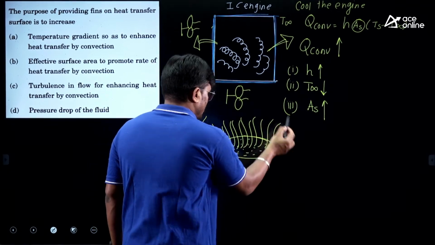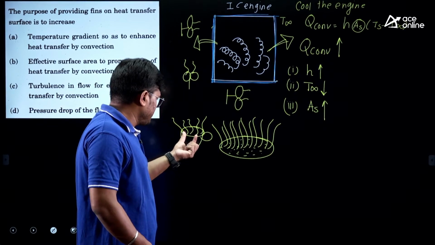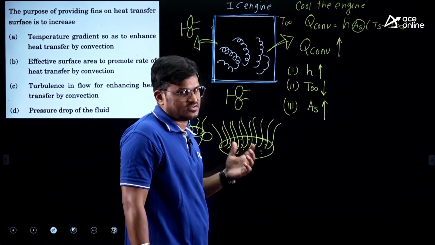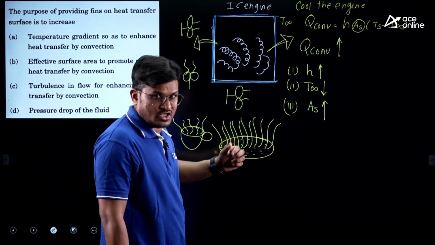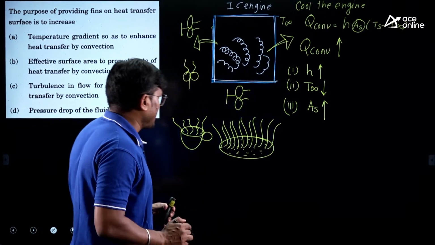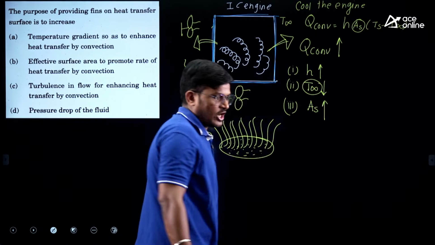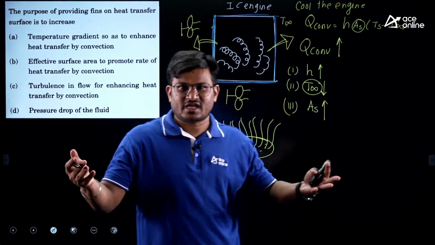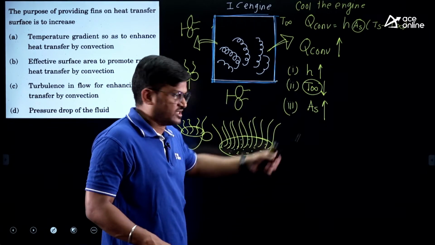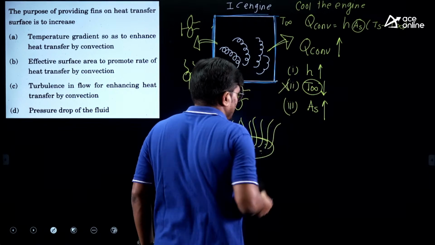Okay, this will get cooled down if there is more area. Of course, when it is in a cup, the area is very small. Here, the area is large, so there is a rapid heat loss. So increasing area is also one of the choices. Now what I am trying to say: the ambient temperature outside we cannot reduce. Let us say there is an environment temperature we cannot reduce. So decreasing temperature is not at all a choice. So this will get cancelled out.